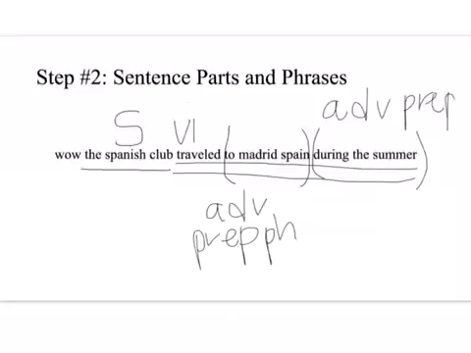I don't know if I can fit that all the way. Doesn't look pretty. And then our objects of the prep, I'm just going to kind of mark them like this. Madrid, Spain, and summer are both the objects of the preposition there. And because Madrid, Spain is a collective noun, that's why that is going to have both of those terms as our object of prep. And that completes step 2.